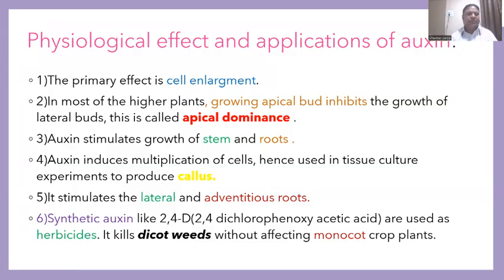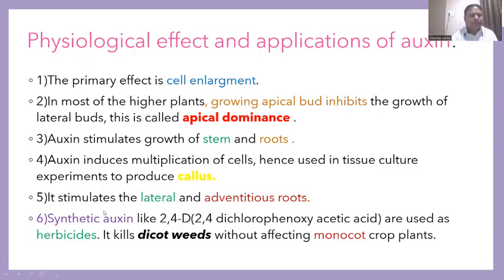We can use auxin to proliferate the explant, meaning parenchyma cells. When you place them on the nutrient medium, they immediately proliferate and grow to form a mass of cells called callus.